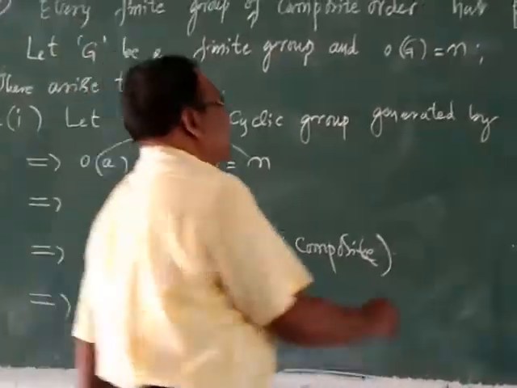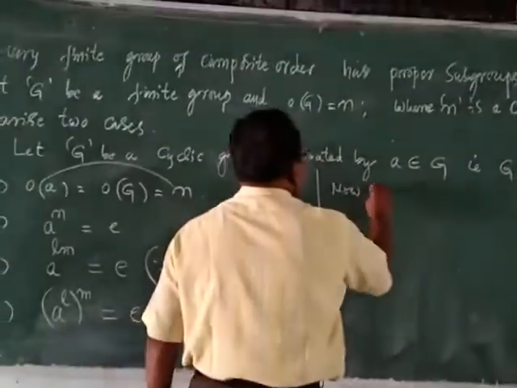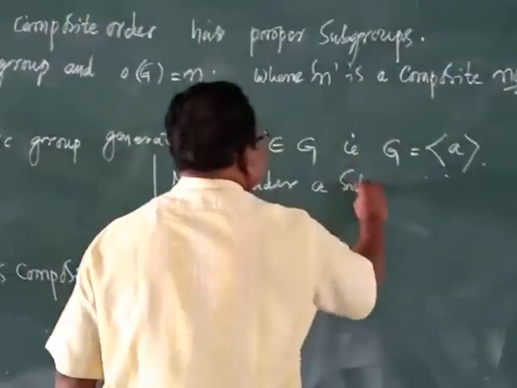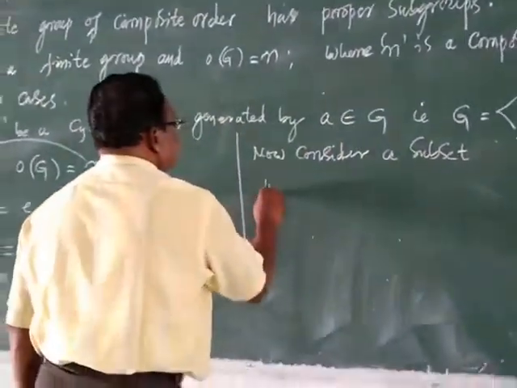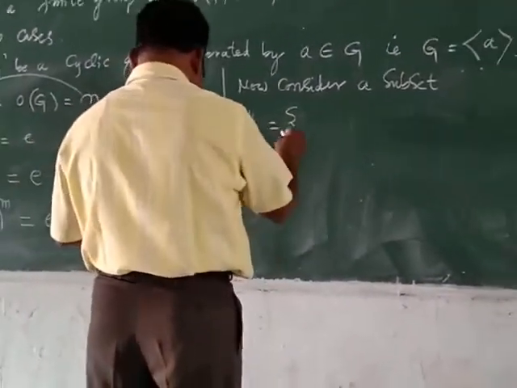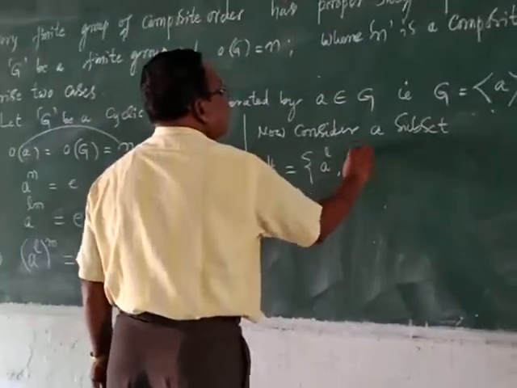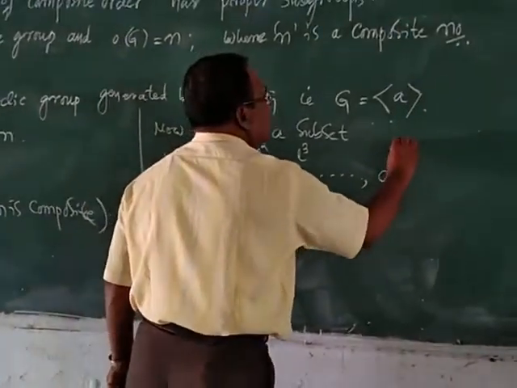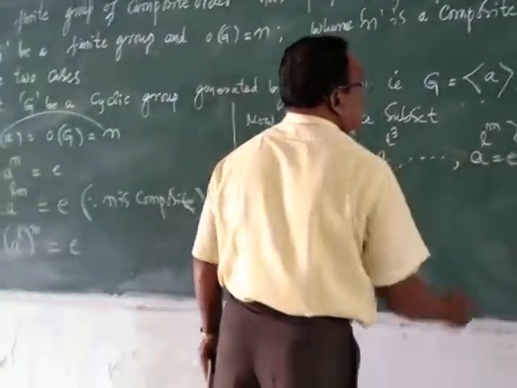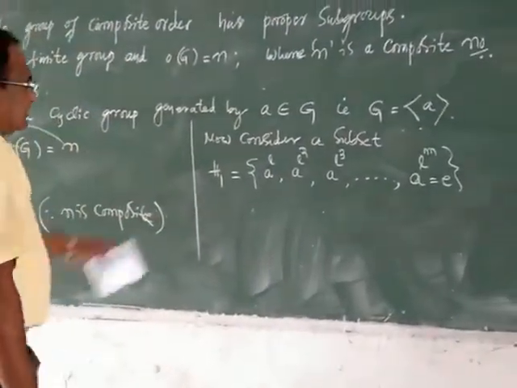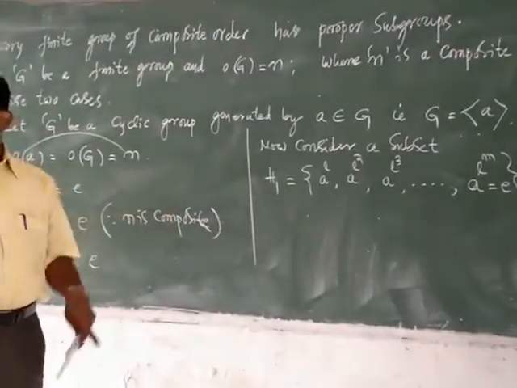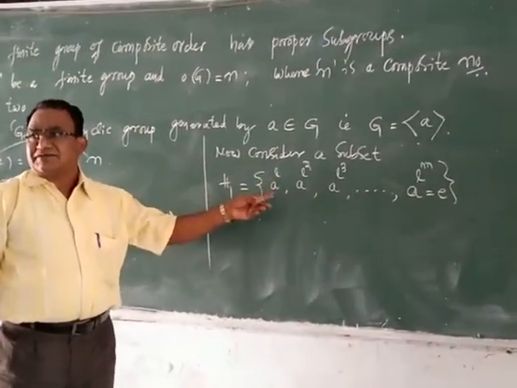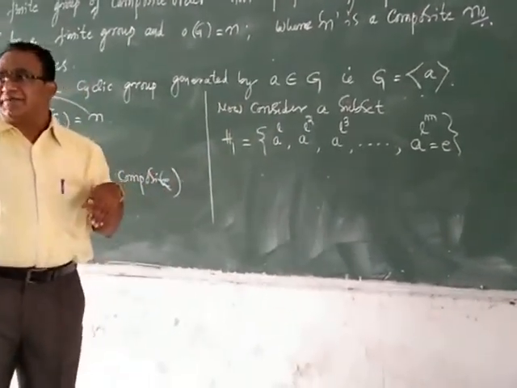Now consider a subset H1, equal to the set of all A to the power l, A to the power l squared, A to the power l cubed, and so on, A to the power lm, which is nothing but E. H1 consists of the integral multiples of A to the power l, so it is a cyclic group.